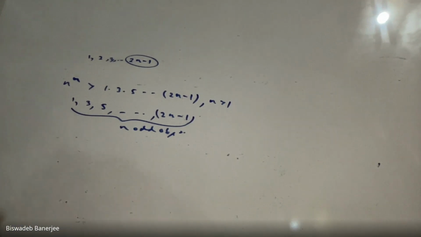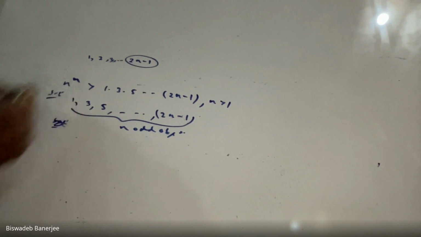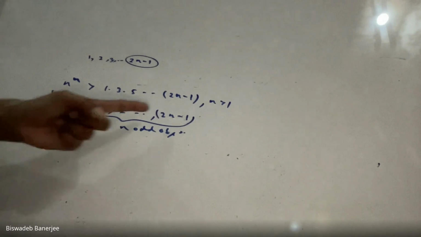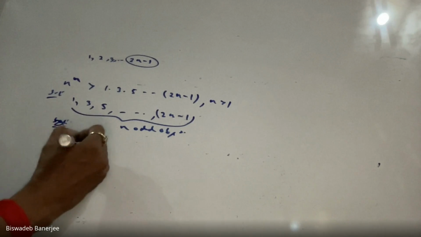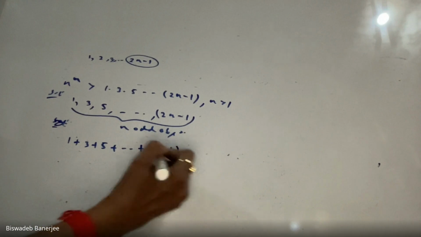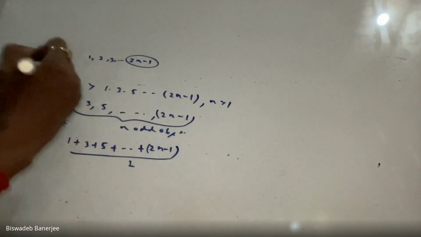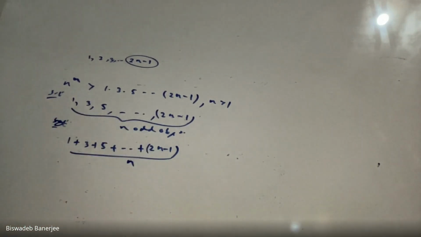So solution. We are taking the quantities 1, 3, 5, up to 2n minus 1. Now we shall use the arithmetic mean. We know arithmetic mean means add all the observations and divide by n, where n is the number of observations.